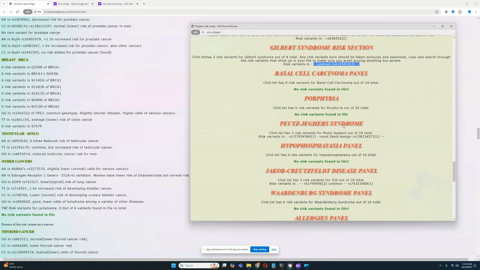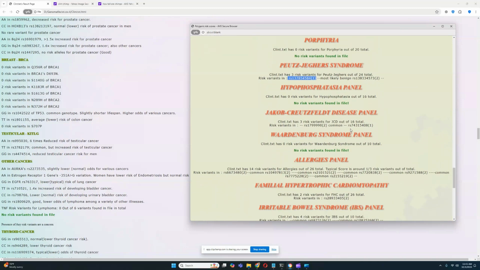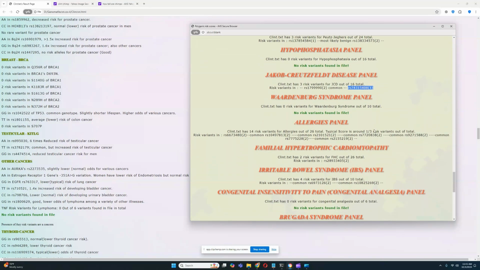He has two risk variants for Gilbert's here, homozygous call as well. No risk variants for anything like here. No risk variants for Peutz-Jeghers. This probably is a miscall once again. Creutzfeldt-Jakob, two risk variants here. One. This probably is a miscall once again. So all the non-homozygous calls are most likely miscalls. Just because we know it's a chimp file, we can assume that all the non-homozygous calls are miscalls.